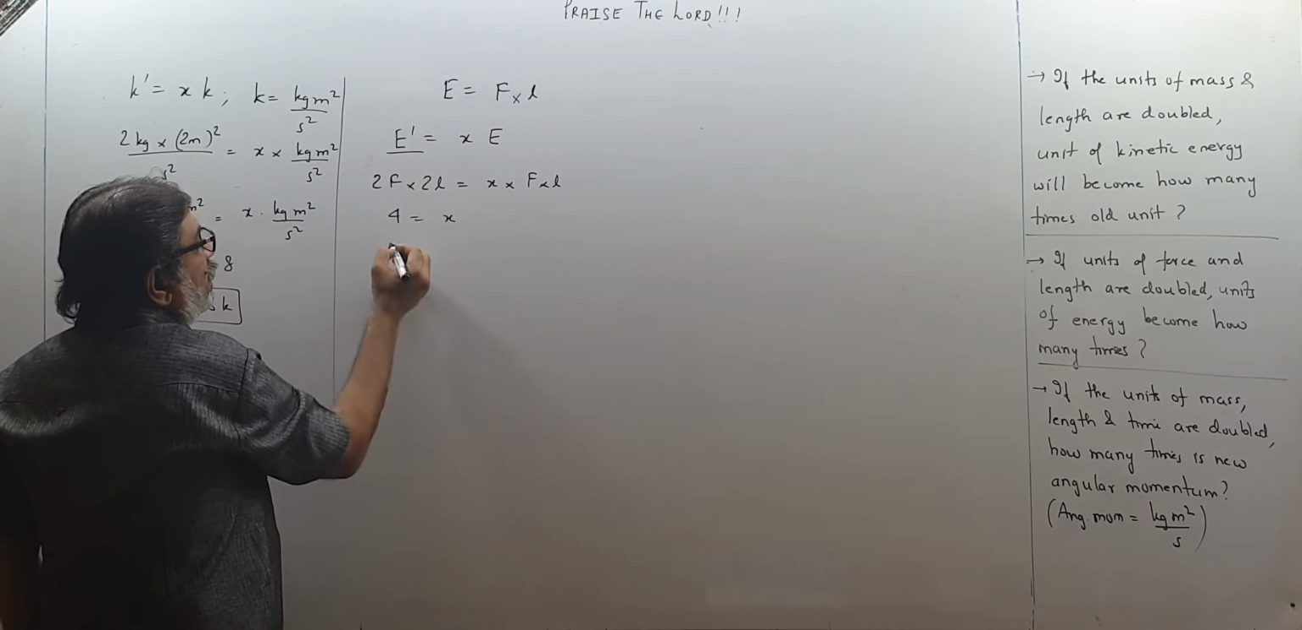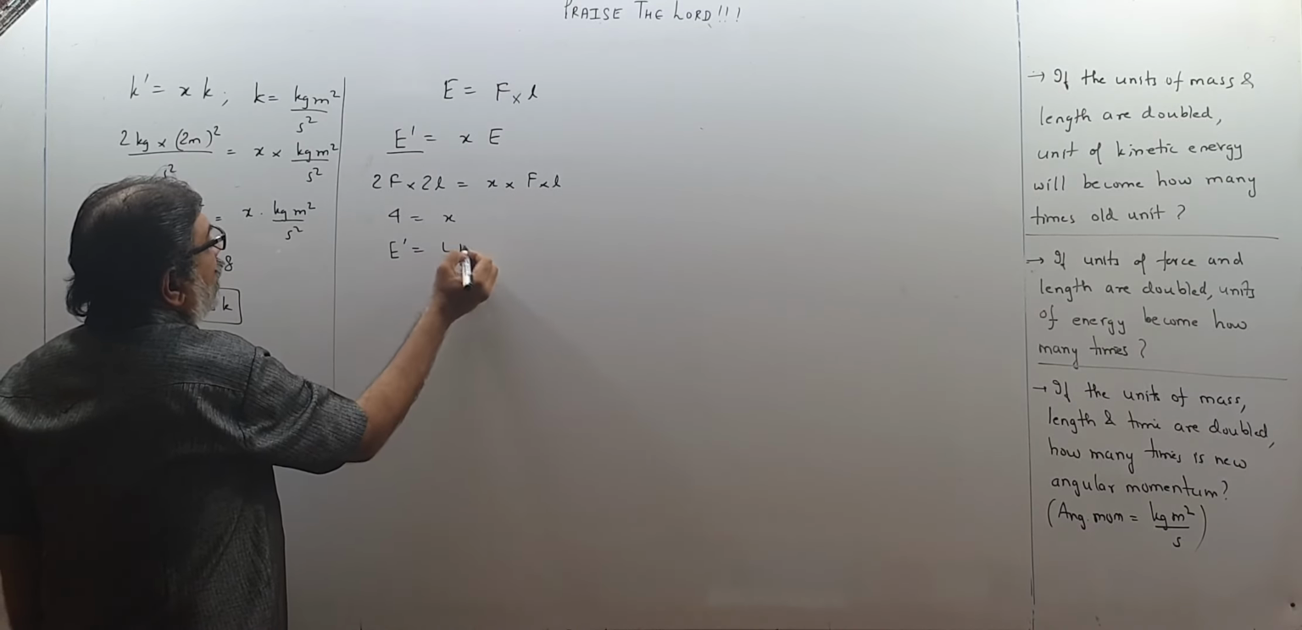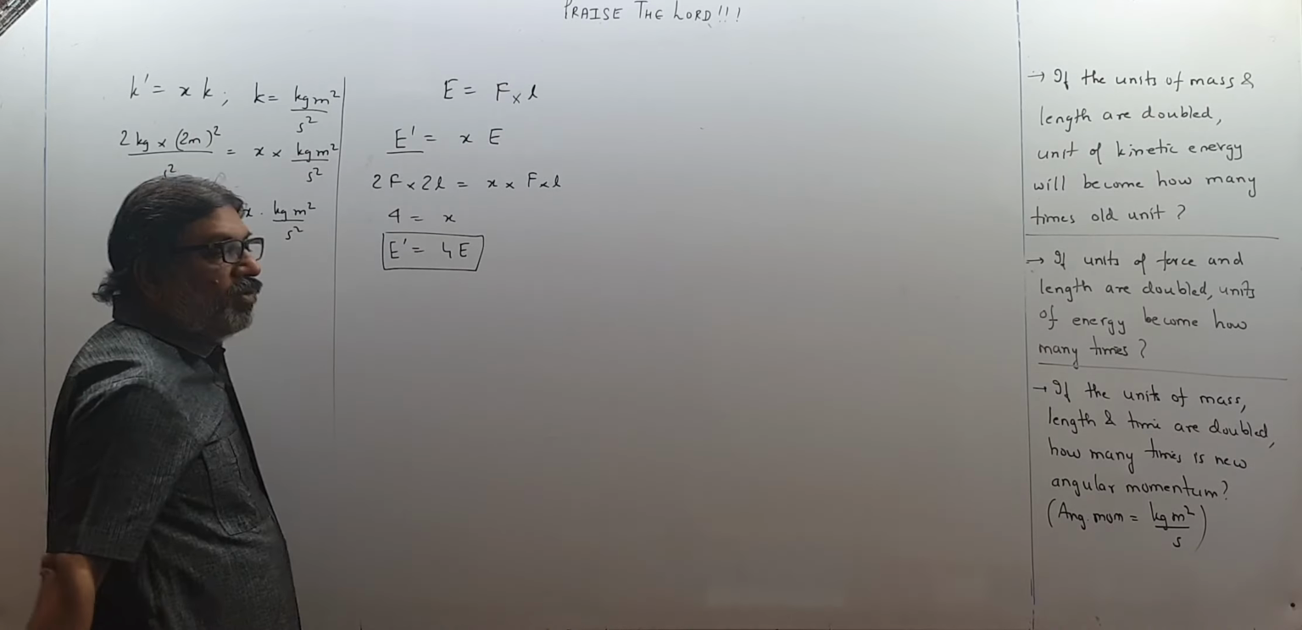Put it over here in this equation. E dash becomes 4E. So new energy is 4 times the old energy.